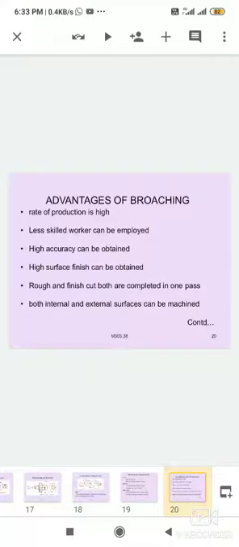Any shape of the profile can be easily machined, meaning intricate shapes, irregular shapes, square blocks or any workpieces can be machined. The machining process is completed with one stroke of the broach because it has three cutting teeth: first the roughing tooth, then the semi-finishing tooth, and finally the finishing tooth.